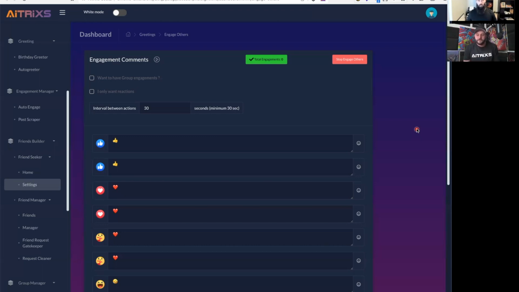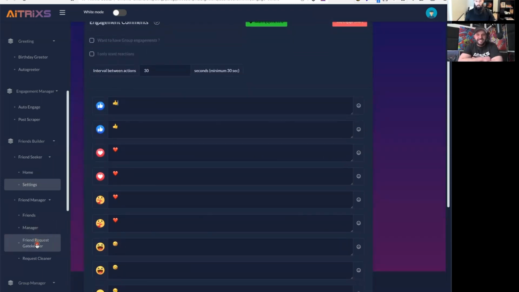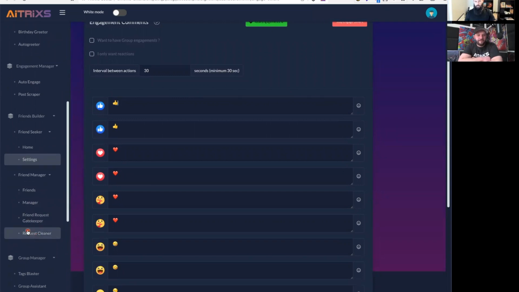Yep. And we'll be talking about this here in a second, but we are going to be embedding more AI into this. One of the goals we have with our development team, which is something else that we'll talk about, is to embed AI into this so that instead of having to put preset comments in here, it will read the post and, based on what the post says and what the other comments are, be able to write a unique comment for each one based on what everything else is doing. So these are some of the exciting things that we're working on behind the scenes that are going to just 10x this even further. So, in general, there are little things here that we wanted to show you that really will help with your social media experience.